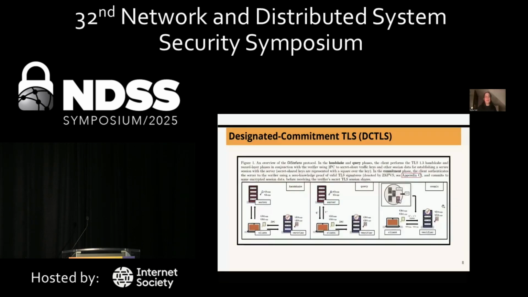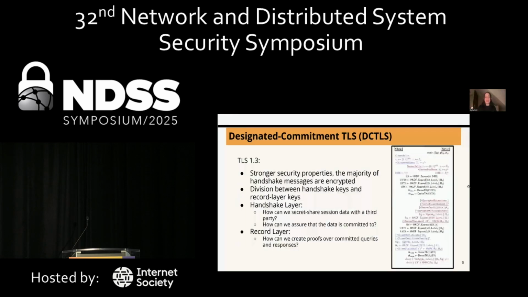Okay, so what are designated DCTLS protocols? Essentially, those are protocols that allow you to generate commitments to specific data that is transmitted over TLS. And they usually have two phases, a handshake, a query, and a commit phase. And these phases happen in parallel.